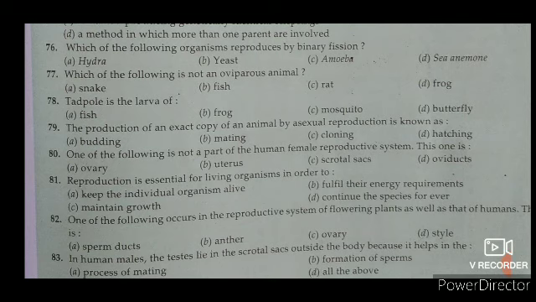78. Tadpole is a larva of frog. Tadpole is the larva of frog. So therefore the right answer is B. 79. The production of an exact copy of animals by asexual reproduction is known as, exact copy, that will be the cloning. Okay, therefore right answer is C.